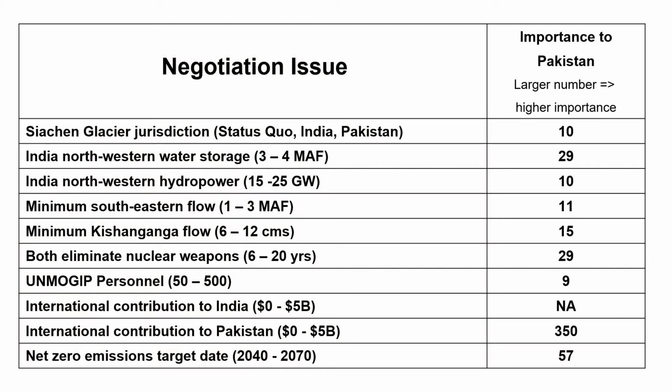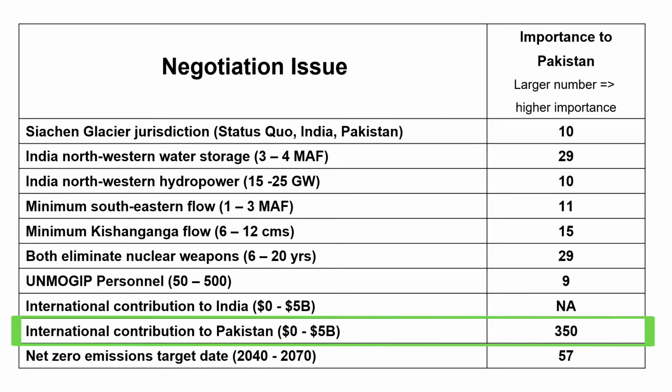The right column lists the relative importance of each issue to Pakistan. These preferences were determined by Pakistan's representatives in their own breakout room and kept private and confidential by the system. Pakistan's own assessment of the relative importance of the negotiation issues results in a scale where one satisfaction point is worth about $10 million. At that rate, the international contribution to Pakistan, with a range of $5 billion, would be worth 500 points if Pakistan's increase in satisfaction was linear.